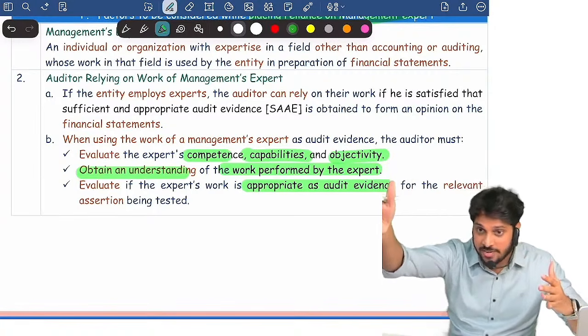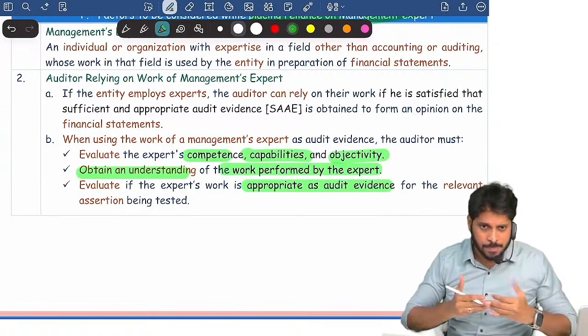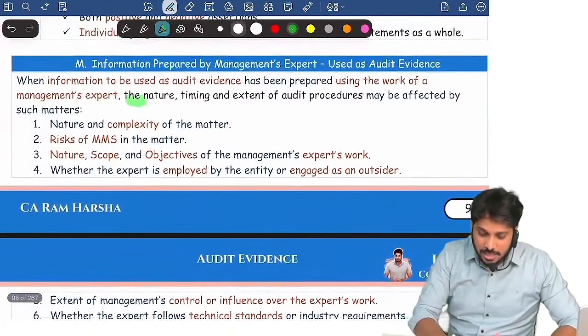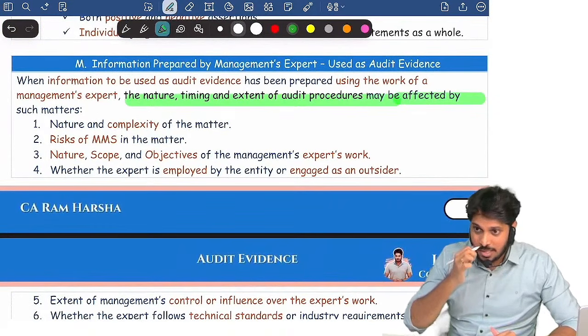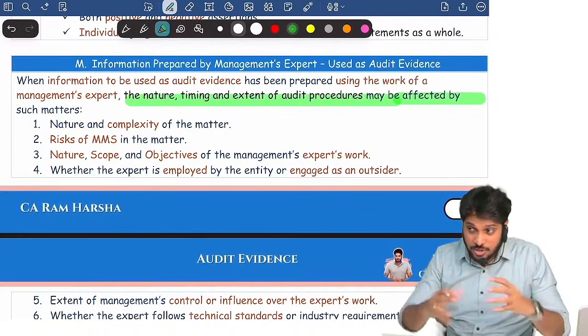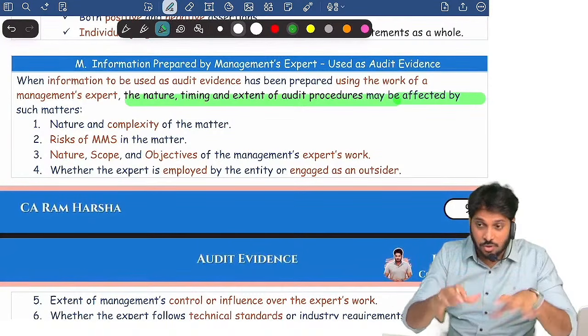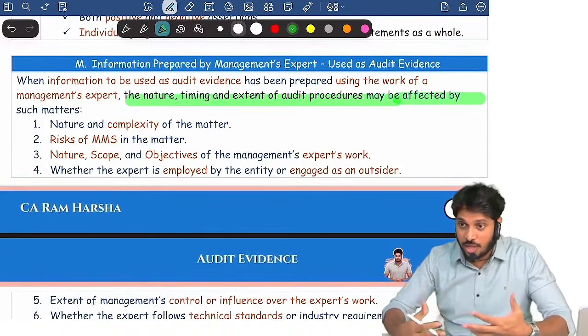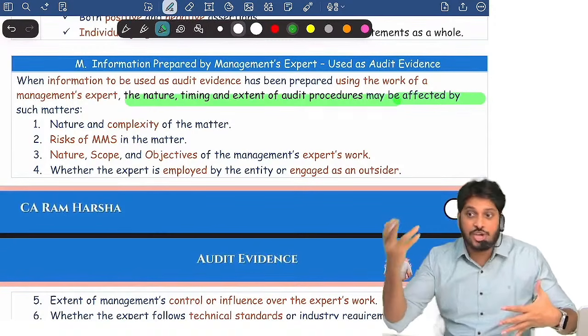Say the expert gave a report on inventory valuation, and you decided to use it. Now your nature, timing, and extent of audit procedures will be affected, because you are deciding to use the expert's work, which means you need to interact with the expert. That means your audit procedures might change, yes or no?